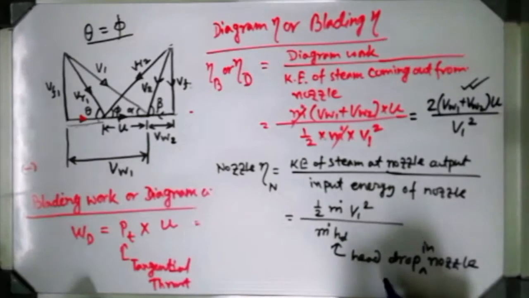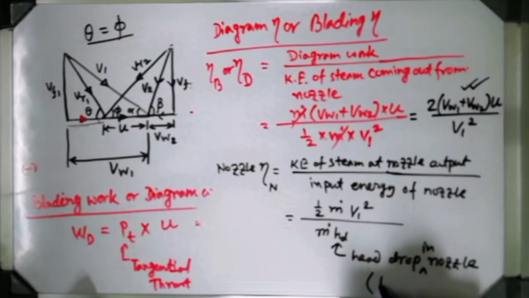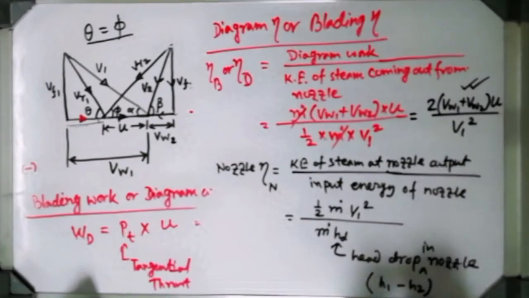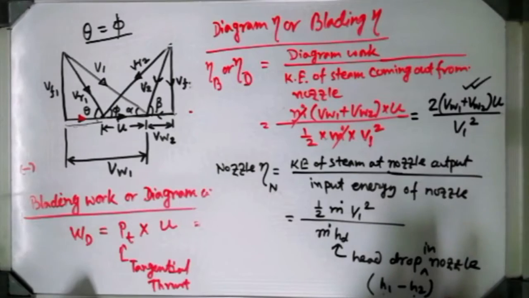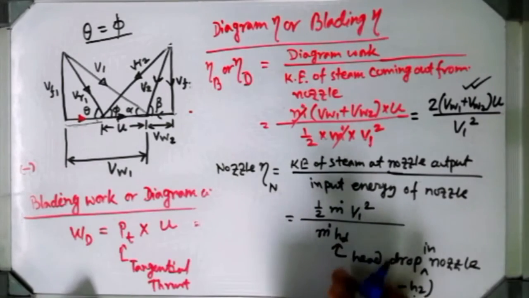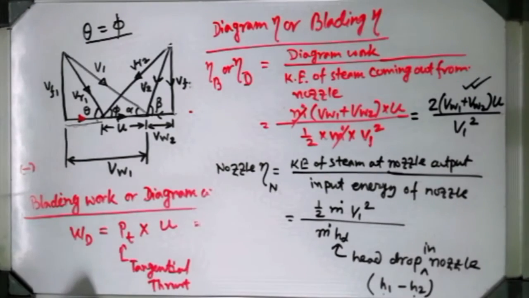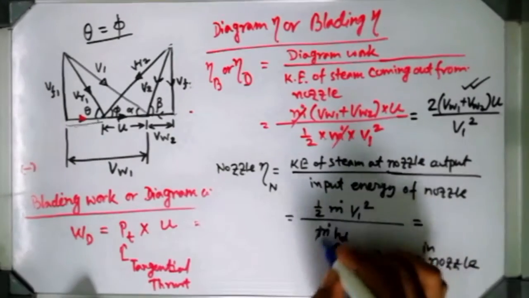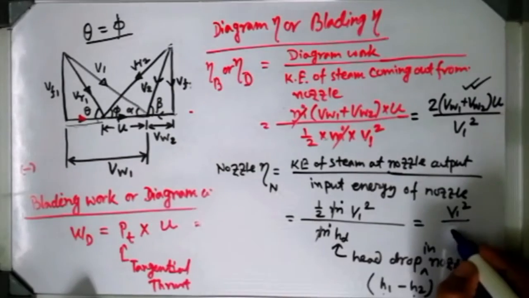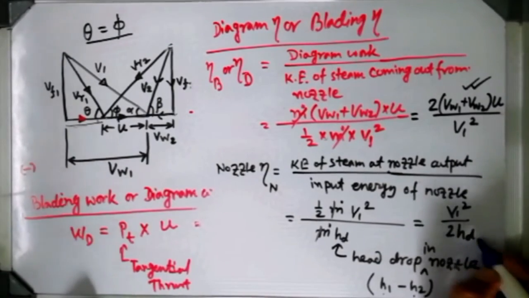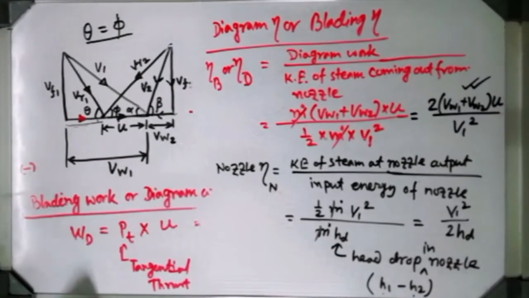How can we find out? Using the enthalpy values, H1 minus H2, the enthalpy at the inlet of the nozzle and the enthalpy at the outlet of the nozzle. If you get these values from the steam table and subtract them, from there you can get this HD value. Similarly, if you cancel this m term, it will give you V1 square by 2HD. That is the nozzle efficiency.